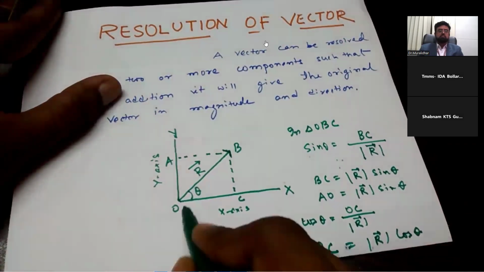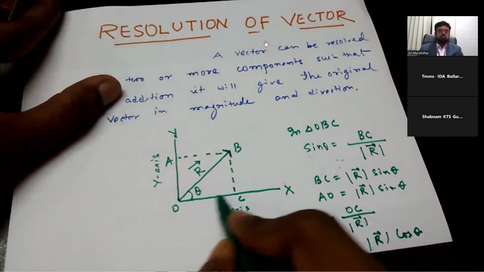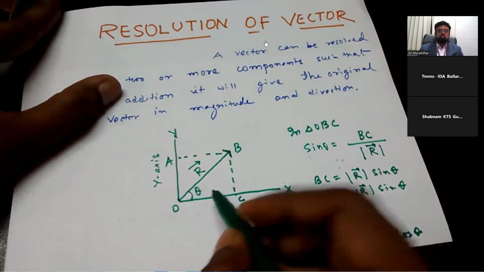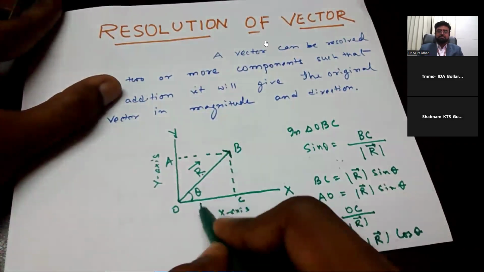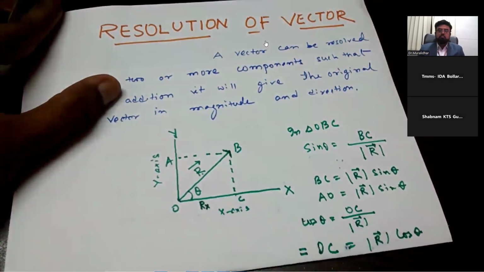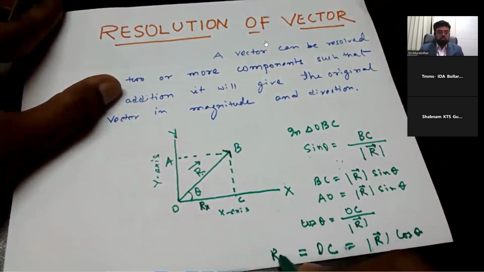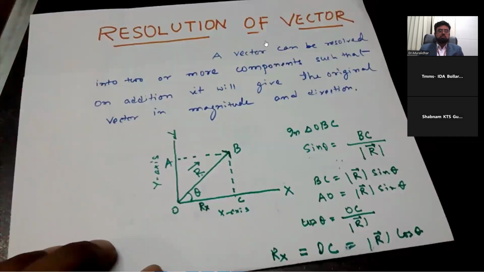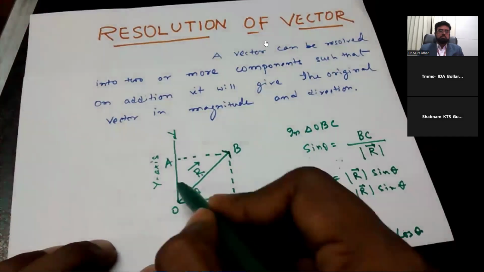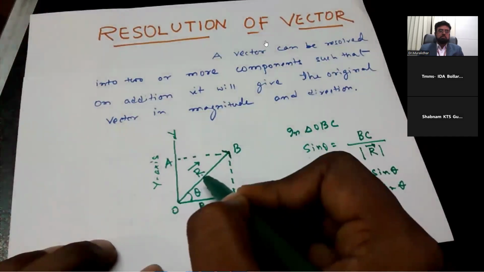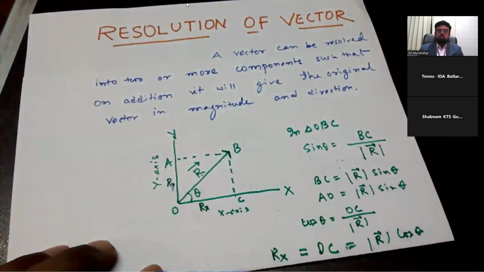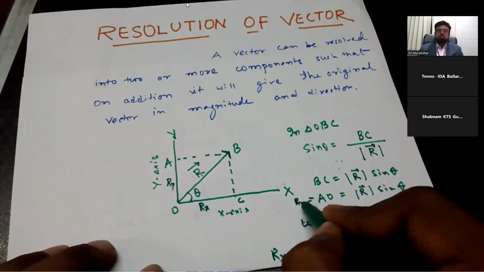AB. OC is the x component, that is the x component of the vector R, and R. it can be written like this on Rx. So here I am putting value Rx against the OC. Similarly, OY is the y component of the vector R, which is Ry. Okay, and here I am putting Ry.